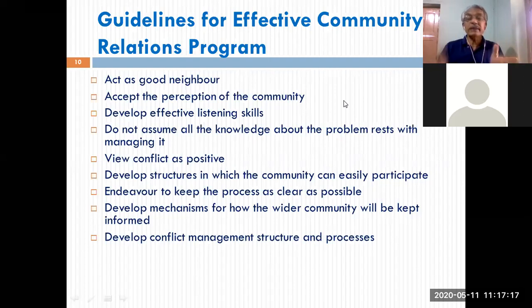Now, this is a conflict, and organizations have to take this in a very positive mode. How to win over this community, how to bring down their resistance or opposition, how to mollify their agitated, affected lives, right? How to make them more comfortable, how to assure them, reassure them about the safety of the factory or working in that factory, or the safety of the surroundings of the neighborhood or the community. This is a very good example of a PR challenge now.